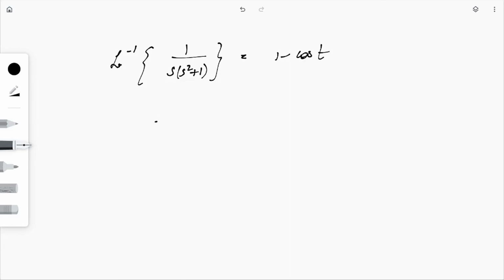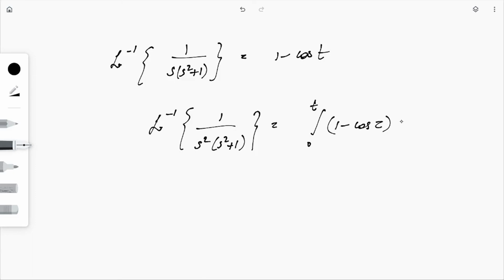So again we'll apply, so L inverse of 1 by s square into s square plus 1 will be nothing but integral 0 to t of 1 minus cos tau d tau, that is nothing but tau minus sine tau, varying from 0 to t, that is t minus sine t, and the rest is 0.